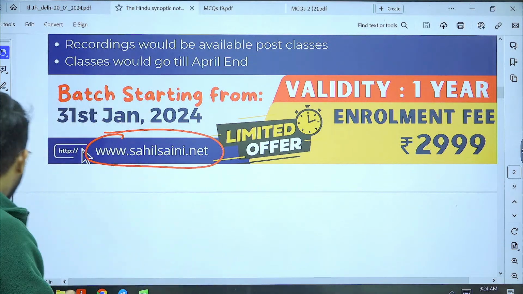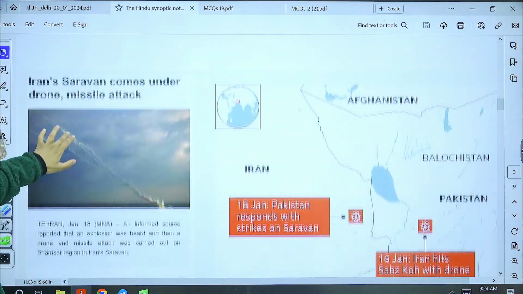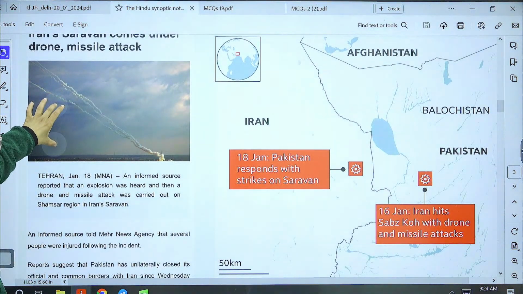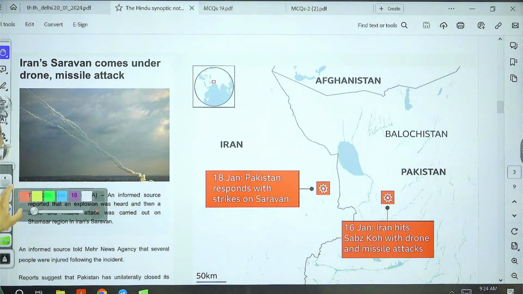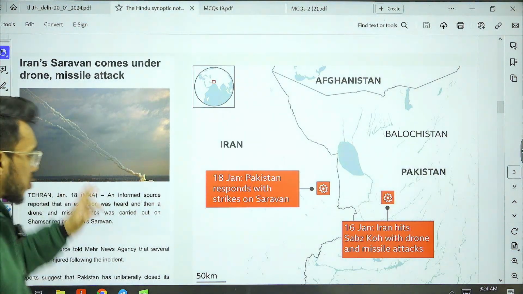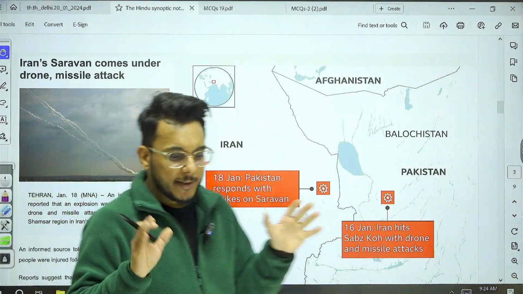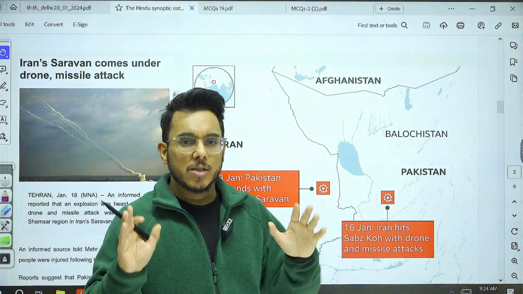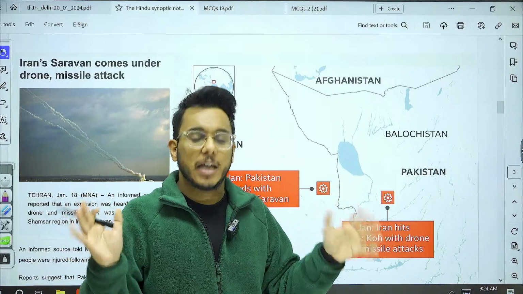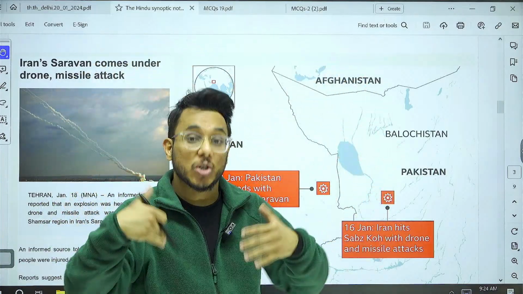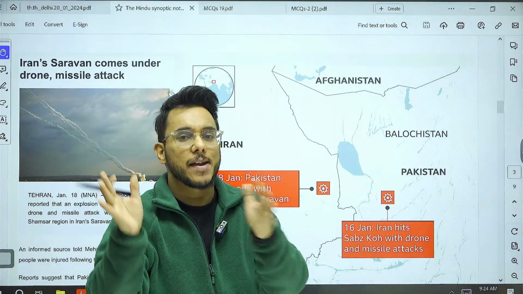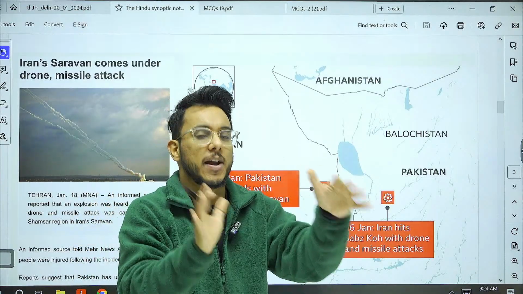Now moving on, let's first take some of the important world mapping locations. Recently, a lot of crises have erupted in West Asia, and certain cities have been in the news. We are going to see these important locations, because questions have been asked in the past about which country a city that was in the news is located in.